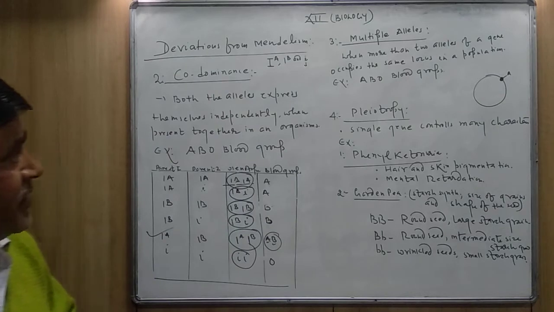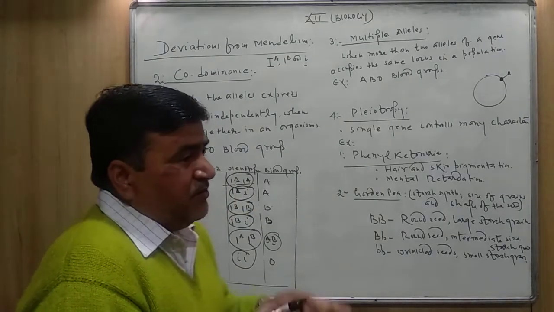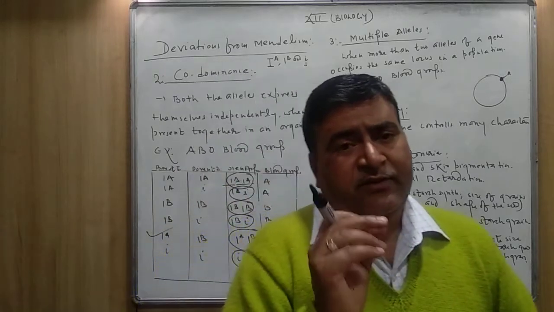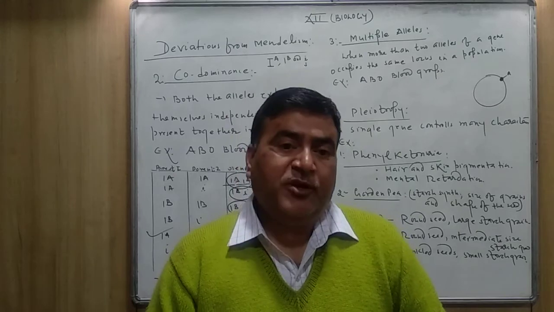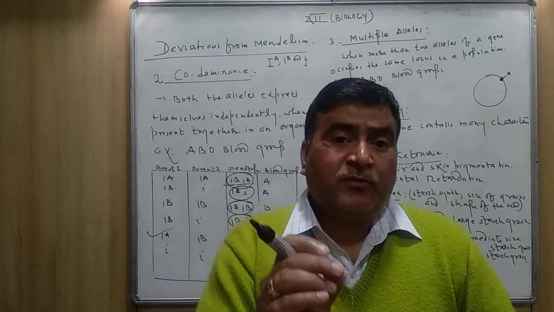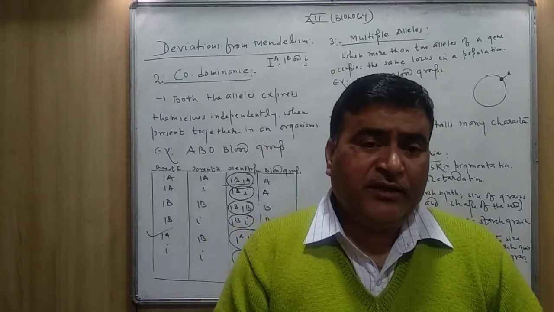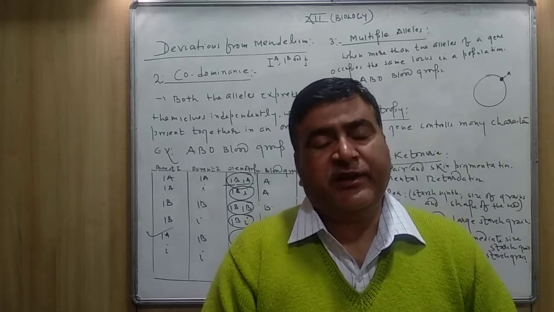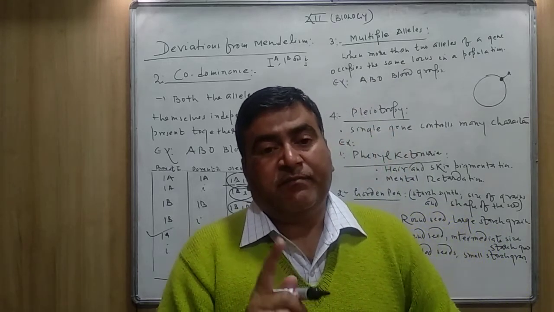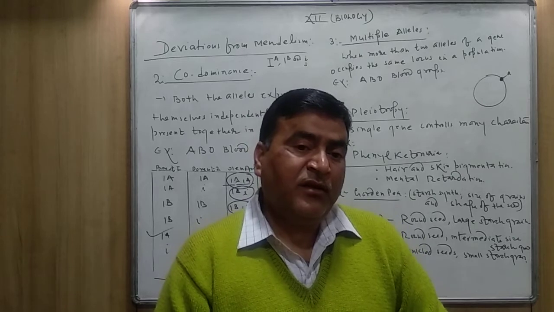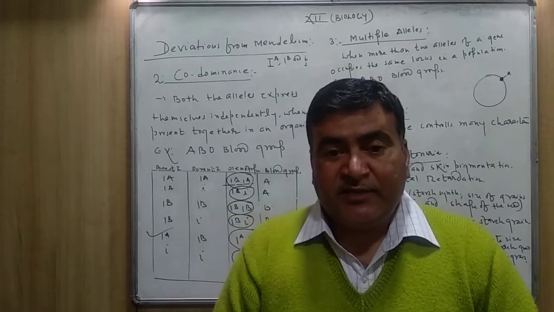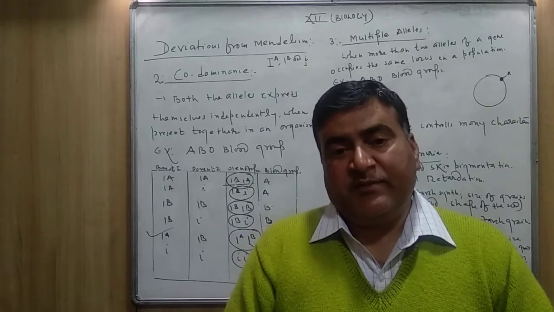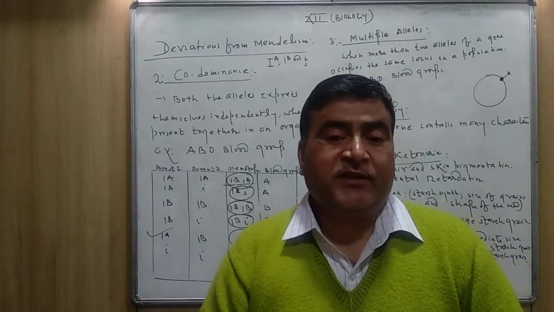Now, the human blood group, once again, it's a very important question regarding the blood group of the human being. The blood group of the human being is a very good example of complete dominance, codominance and multiple allelism. Sometimes there is a question: justify this statement.